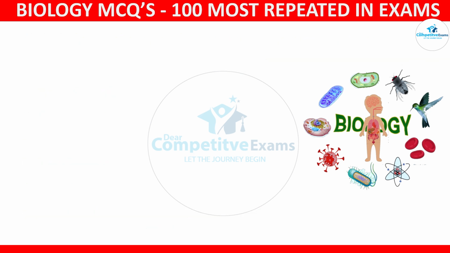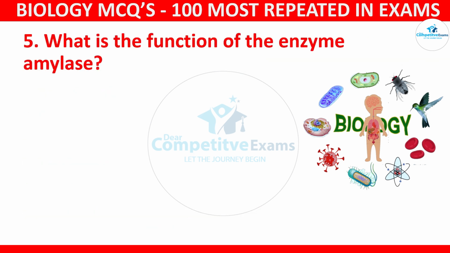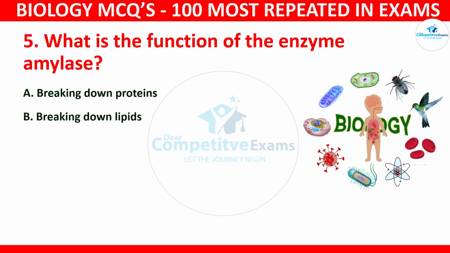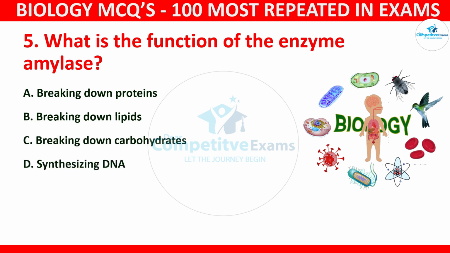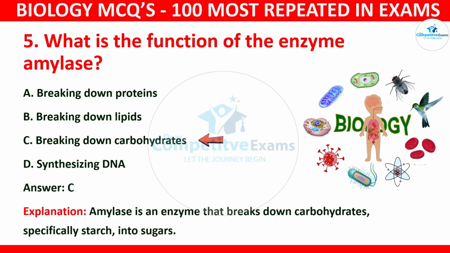Question number 5. What is the function of the enzyme amylase? Your options: breaking down proteins, breaking down lipids, breaking down carbohydrates, or synthesizing DNA. The correct answer is C, and that is breaking down carbohydrates. Amylase is an enzyme that breaks down carbohydrates, specifically starch, into sugars.